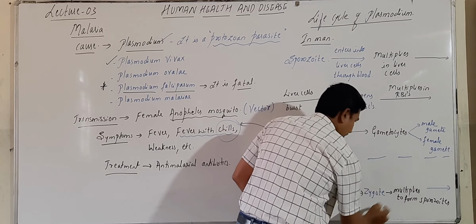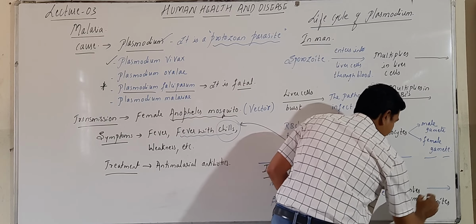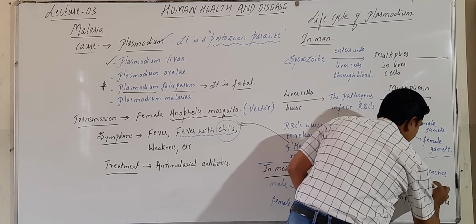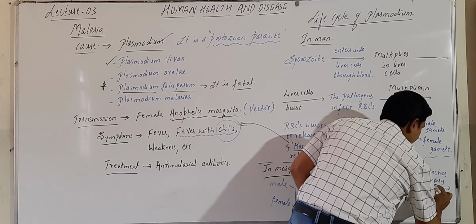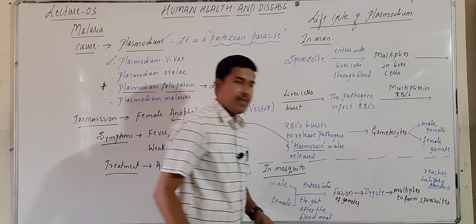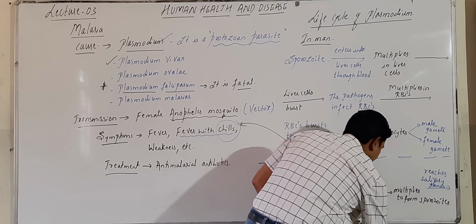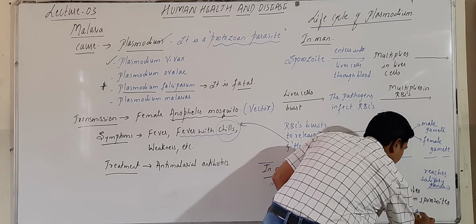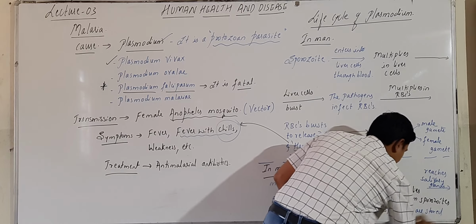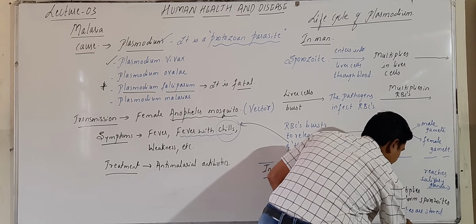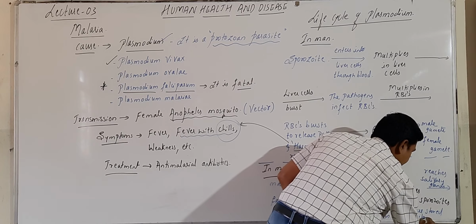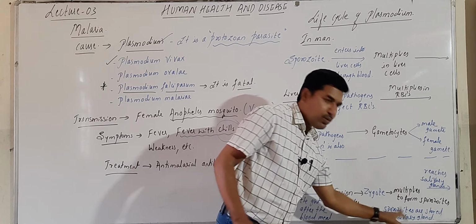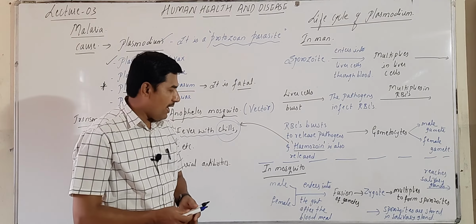Then let us continue. Here the sporozoites reach the salivary glands, and finally the sporozoites are stored in the salivary gland of the mosquito. After this you have to write this. Now, what will happen here?